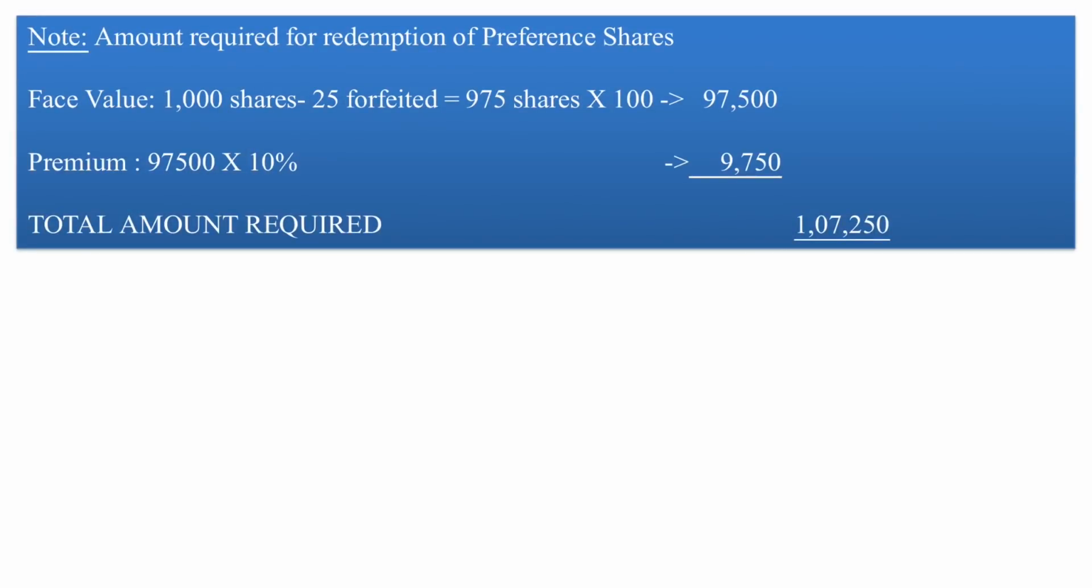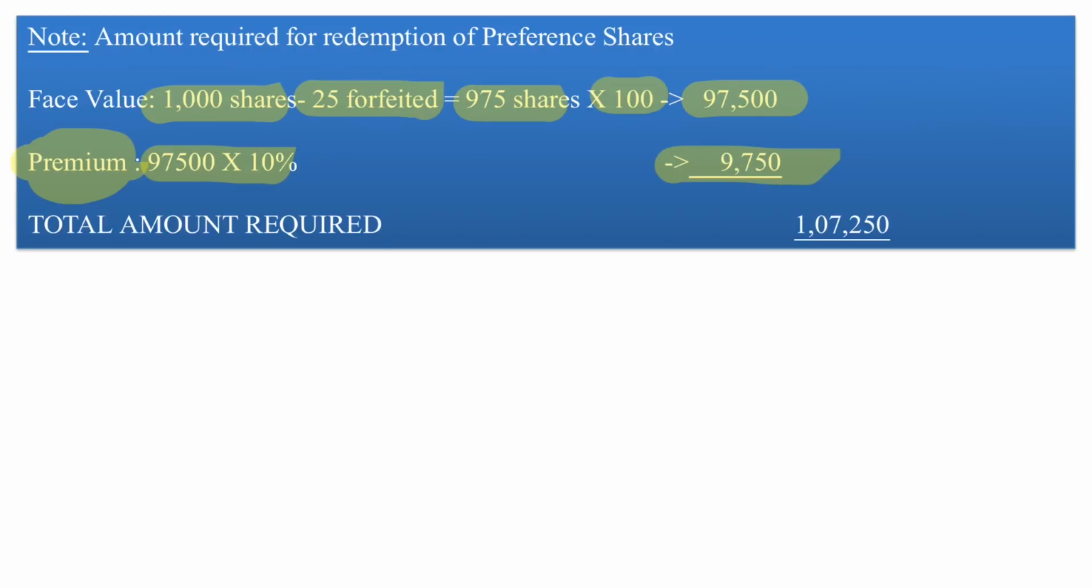Now that we know 25 shares will be forfeited, the remaining shares, that is 1000 preference shares minus 25, that is 975 shares have to be redeemed. There are two things which we have to take into account. One is the amount which we pay preference shareholders, that is 100 rupee face value, plus the premium of 10% on that face value. 10% on 97,500 comes to 9,750. Therefore, the total amount required in this case would be 1,07,250 for the sake of redemption.